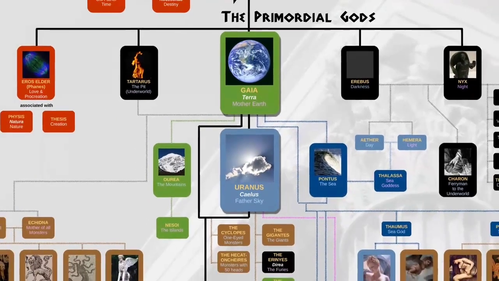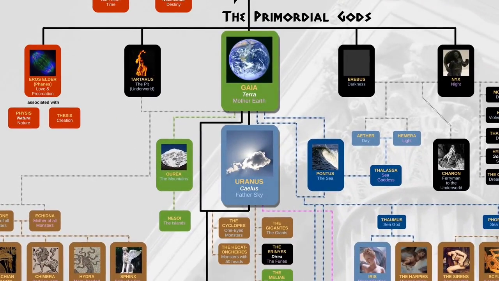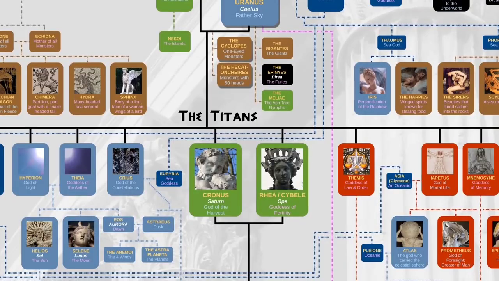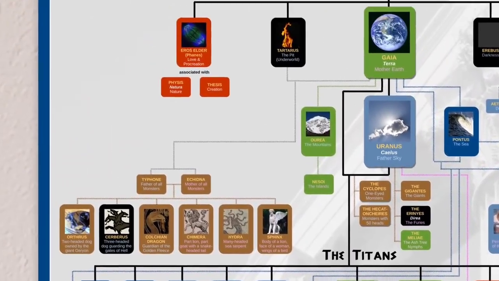Now, Gaia and Uranus actually became a couple, and from them came the Cyclops, monsters with one big eye, the Hecatoncheires, monsters with 50 heads and 100 arms, and most importantly, the 12 Titans. But before we look at the Titans, let's look at the rest of the primordial gods.